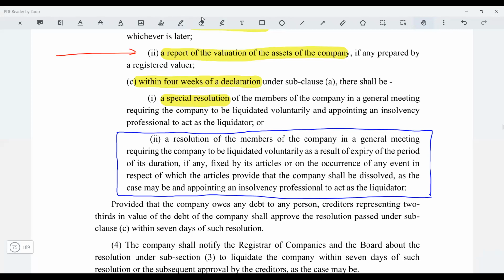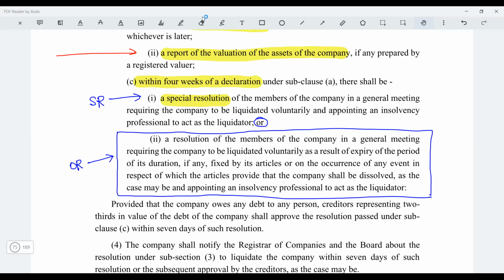See, here it is special resolution, correct? But here it is only saying ordinary resolution. Why so? Sir, if a company is formed for a specific purpose, and that specific purpose has been accomplished.